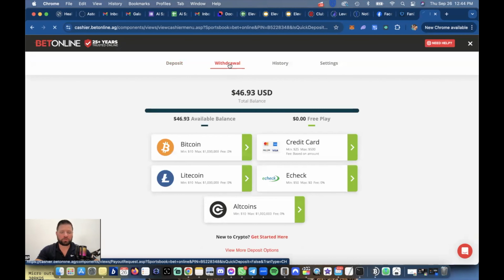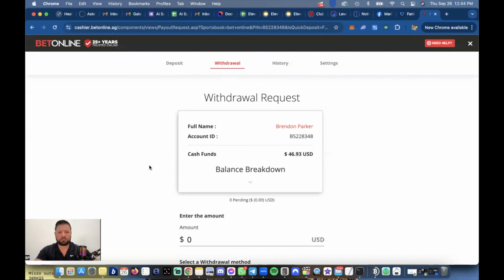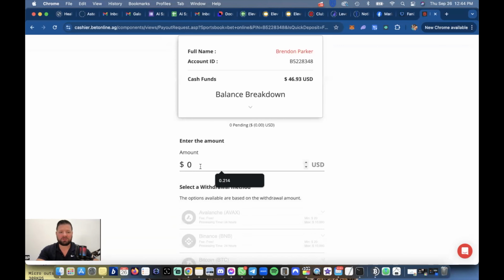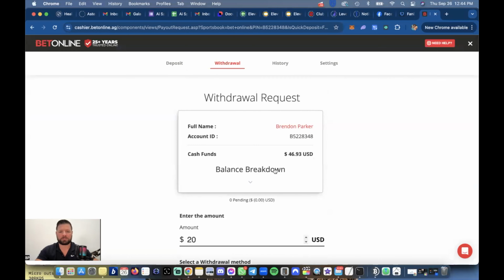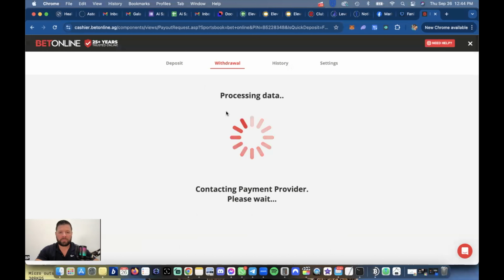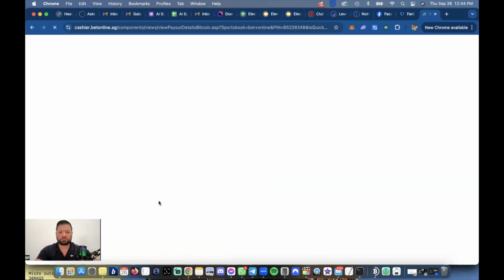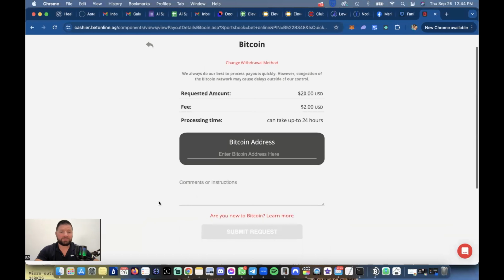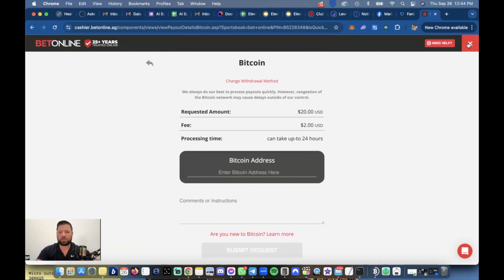You're going to click on withdrawal and you're going to make a withdrawal request. So you're going to come down here and enter an amount. I want to withdraw 20 bucks. And here it will give you different options to choose from: Bitcoin, crypto. You're going to have to set up a crypto address on your computer or your phone and just enter the receiving address here. Then you'll be able to submit the request and get the withdrawal.